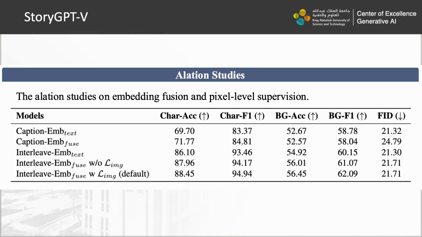And here's the table for ablation studies on embedding fusion, multimodal context input, and denoise loss. We found that the fused multimodal embedding is better than only using the text embedding of the character names. And the interleaved multimodal context, which means it contains the previous frames and captions, is better than only using the captions as the context input. And the pixel level supervision further improves the character and the background consistency.